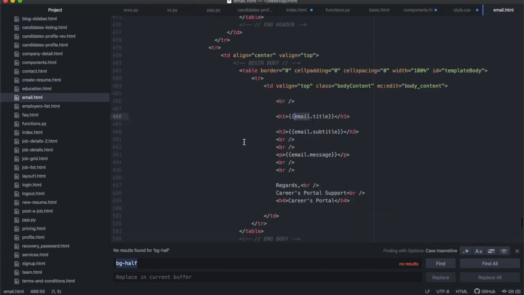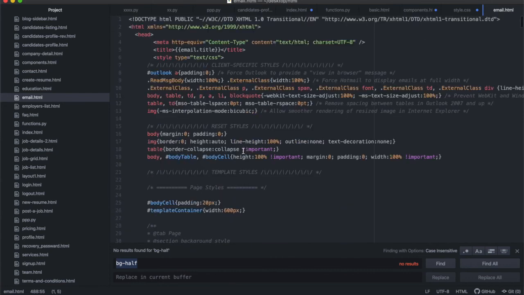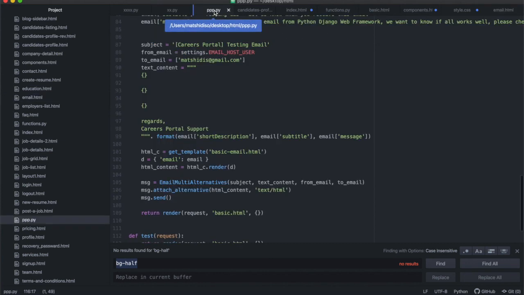Once you've done that and you've created your HTML template, there are variables. The variables the template is going to take are the title, a description, a subtitle, and a message. I'm going to have to define all of this before the email would be able to work. Once we've done that, I'm going to take you through the coding for the email.